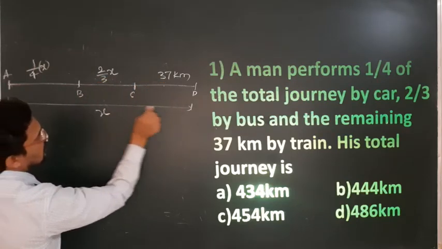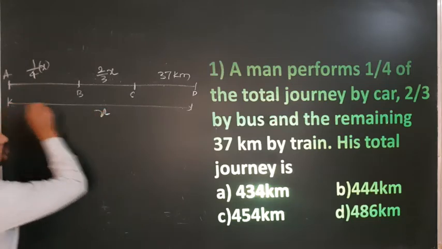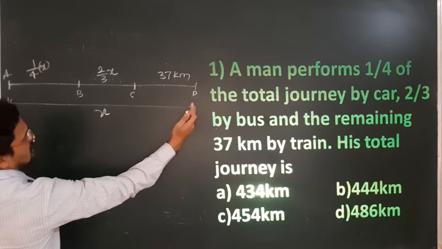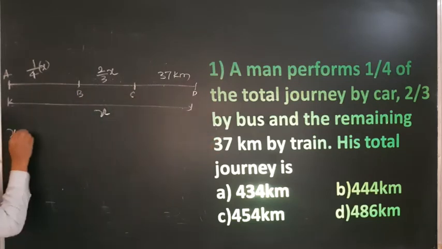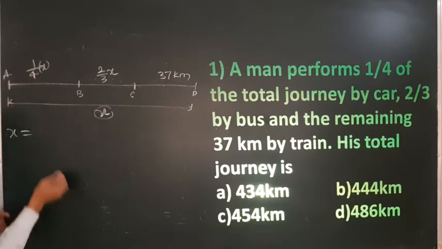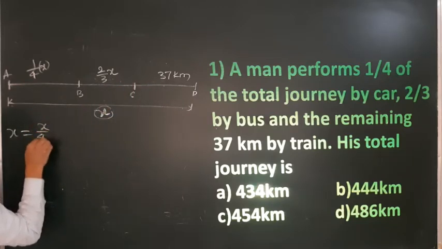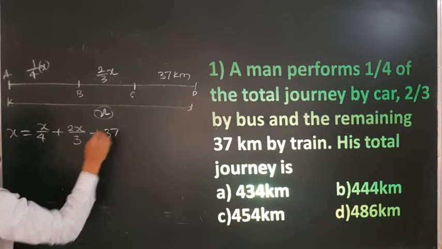So what is the total distance? We know x is nothing but the total distance. So total distance is this plus this plus this, because of the diagram. Therefore x is equal to x by 4 plus 2x by 3 plus 37.